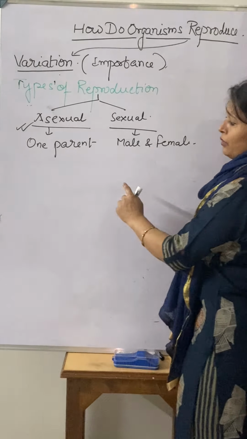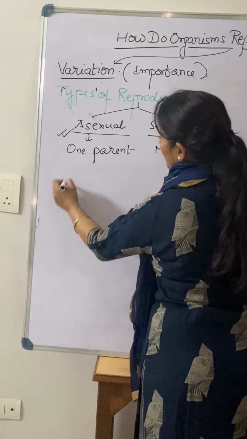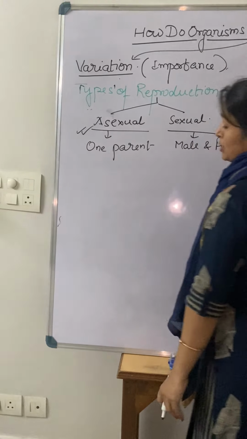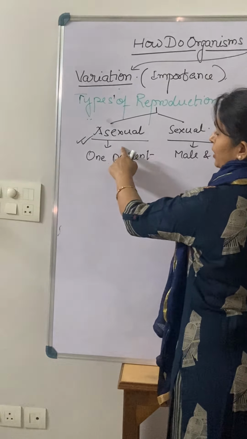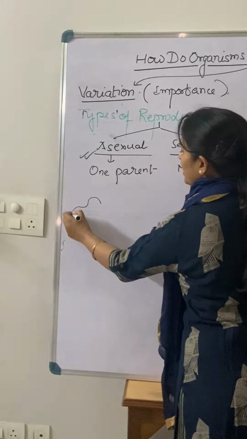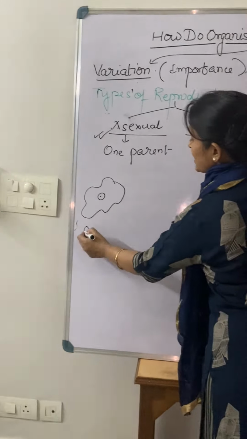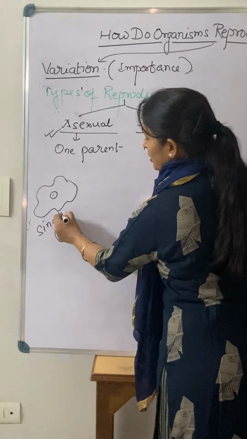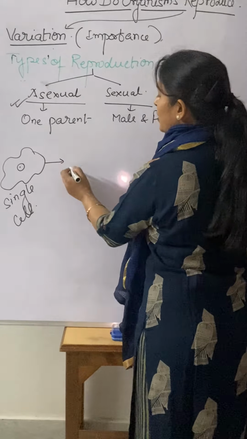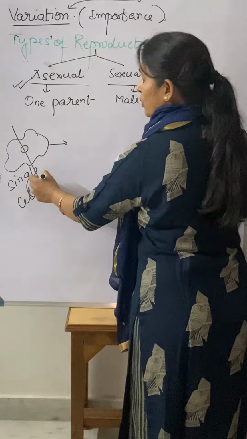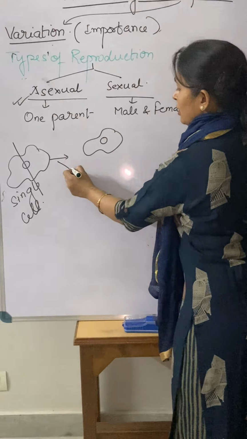Now see carefully what I am saying. If there is an involvement of one parent, this is present in very lower organisms; very simple organisms do their reproduction by this process. For example, if we take an amoeba, right? Amoeba is a single cell structure. When it reproduces, what happens? It divides equally into two halves, and there is a formation of two amoeba daughter cells,